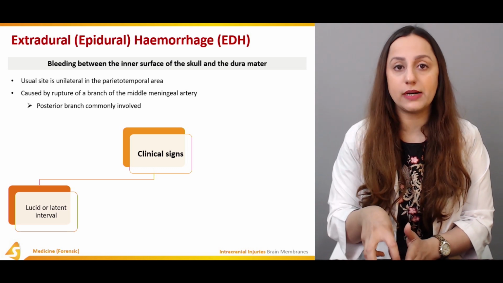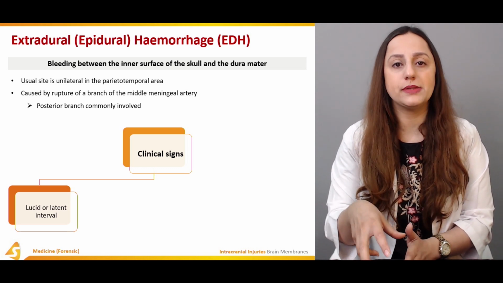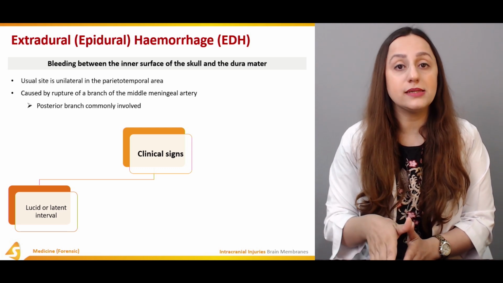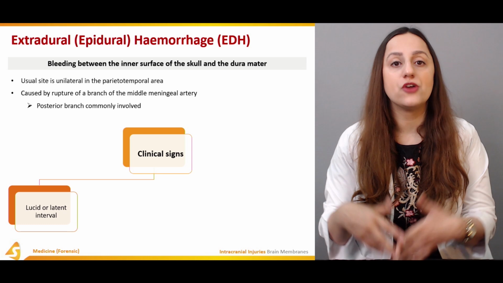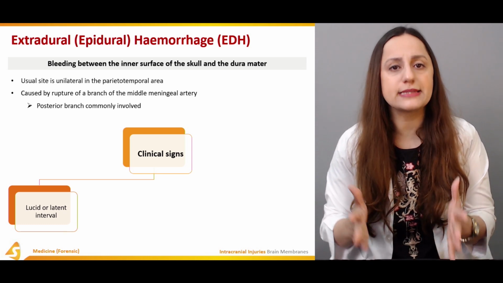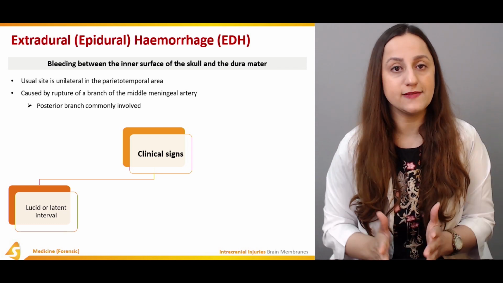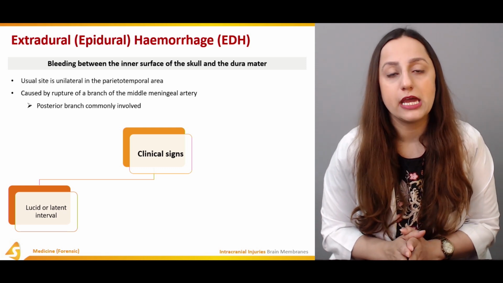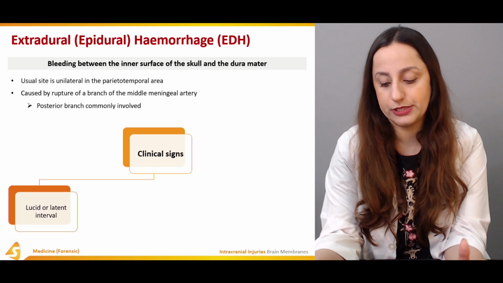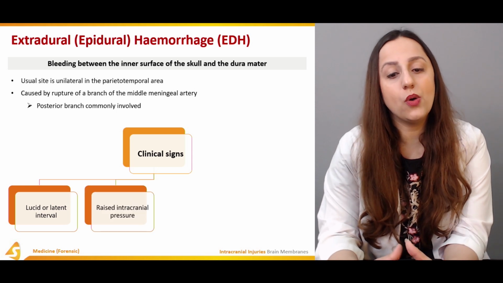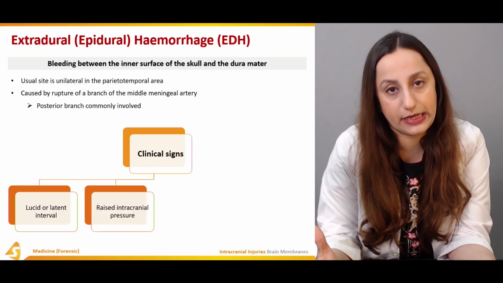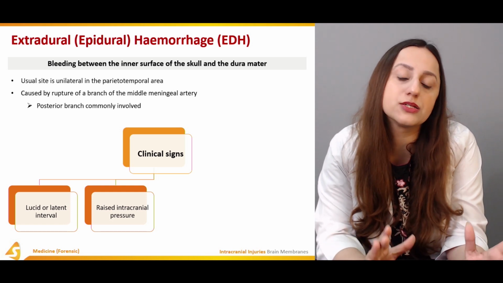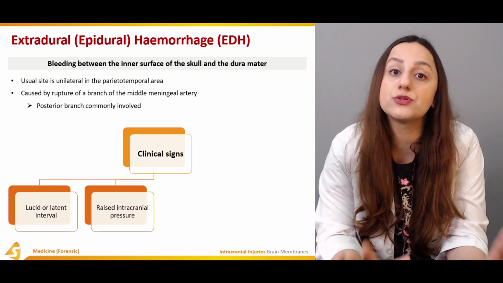Obviously, after the trauma, the effects were there. For example, extradural hemorrhages or subarachnoid hemorrhages are there, but they will not manifest right after the trauma. They are going to take some time to manifest themselves, and this time interval in which the patient is symptom free is known as the lucid interval. So again, there is a raised intracranial pressure. So these can be the clinical signs that are going to indicate that there is some sort of hemorrhage.